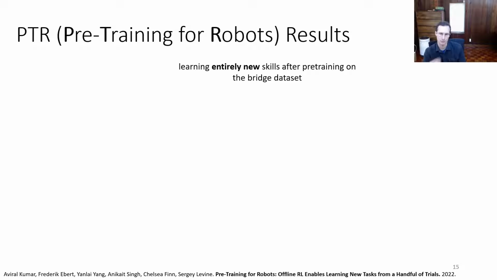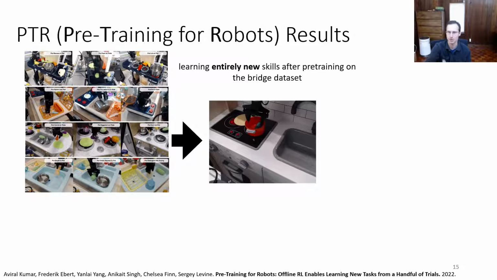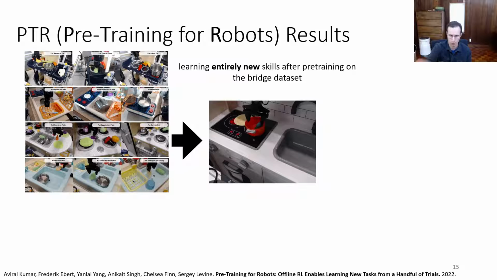So we're going to be learning entirely new skills after pre-training on the Bridge dataset. Of course, the new skills are structurally similar. In this case, I believe the difference is that it's a new environment, and then you're putting a new object into a new container. But you've seen examples of putting objects in containers in the prior data.